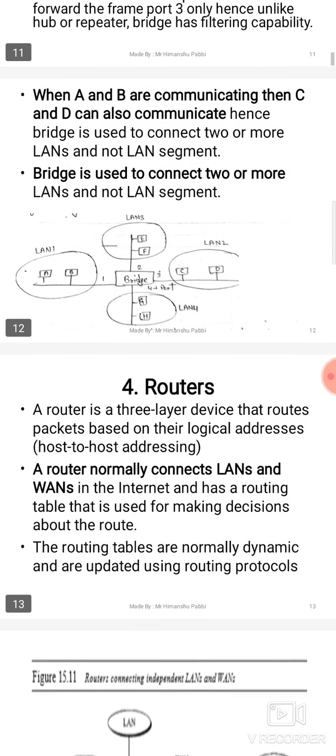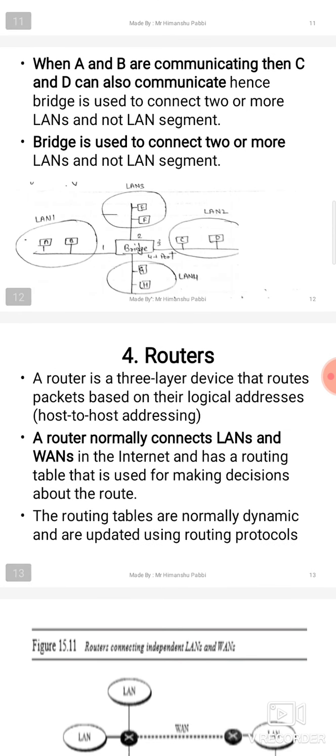In the diagram it is very clear that A and B can communicate with each other. At a similar time, C and D can also communicate with each other. So these are separate LANs which can communicate with each other. You can imagine these are four buildings, and in the center the bridge is there. Each building is represented as a LAN.